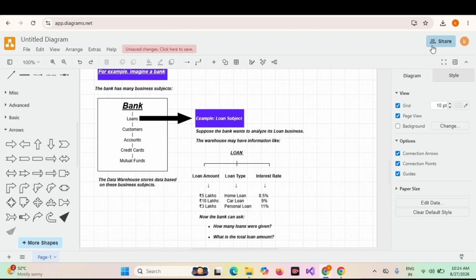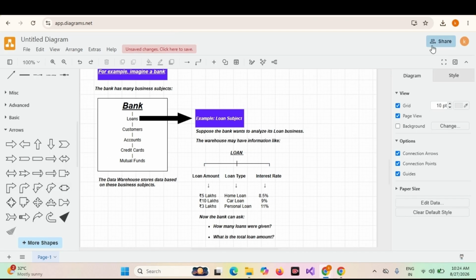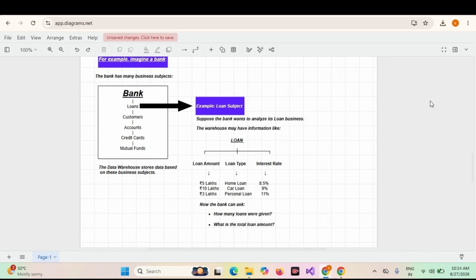Now I'm taking the bank example here, right? If you choose an e-commerce company, the business subjects are sales, product, customer, and orders. Coming to sales as a subject, the sales related details would be sales amount, quantity, product, customer, sales date.